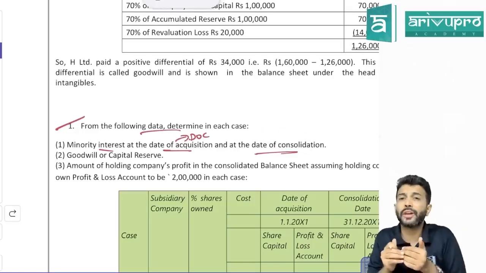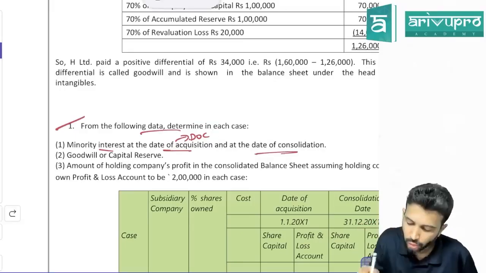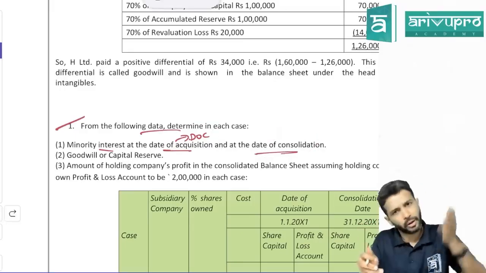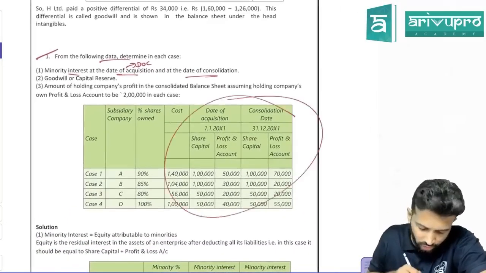Till now we used to find out minority interest only for the date of consolidation. Now they are asking for the date of control and the date of consolidation. The same problem is there in the study material also. We have done it, just quickly revising it. They have given this data, they have given 4 cases.